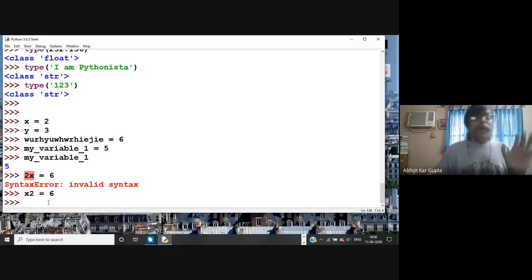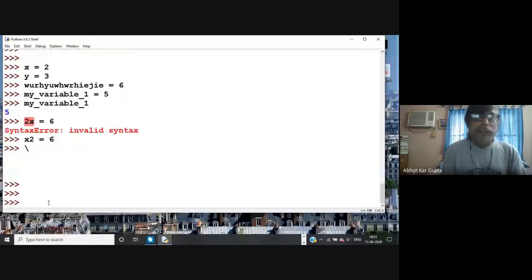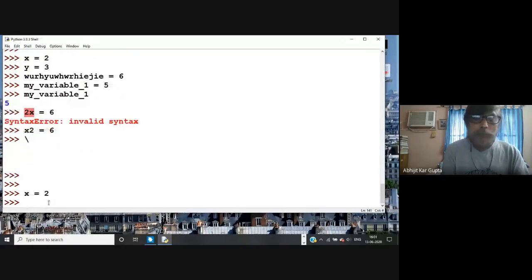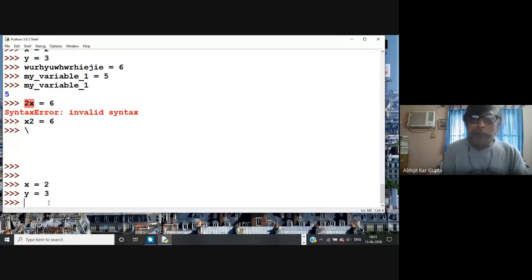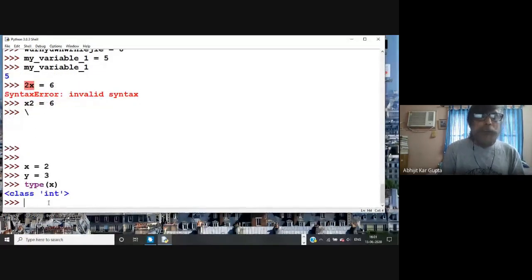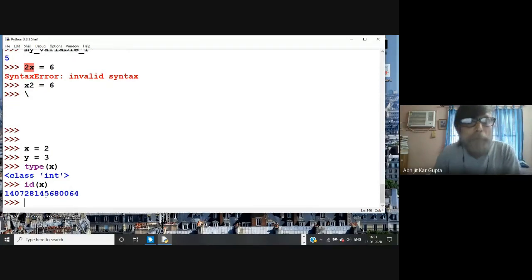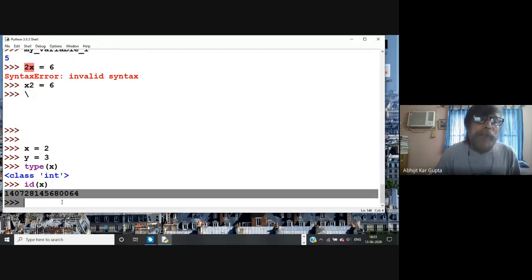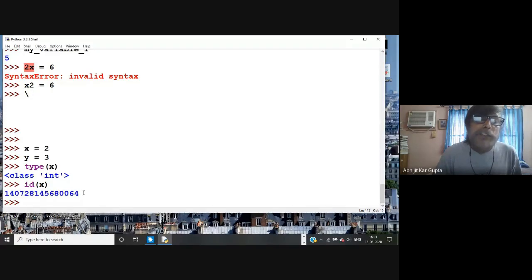Okay. So now, once again, I write x equal to 2, y equal to 3. It was written already, but for you, I write again. If you write type of x now, it will show you integer. If you now write id of x, id means identity. It is showing you some number. Don't worry about these numbers unless you are very keen. It is actually giving you the address of the memory location.